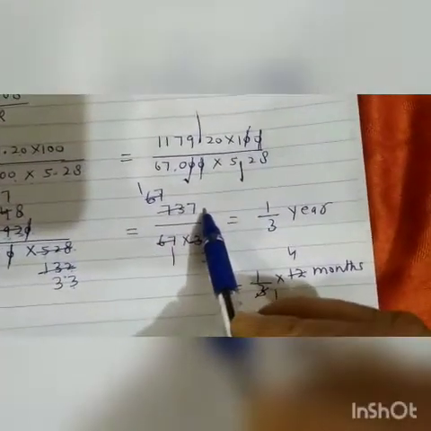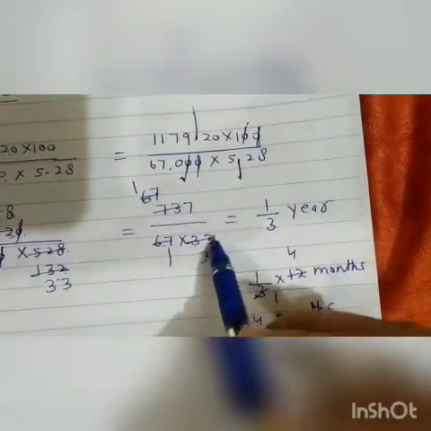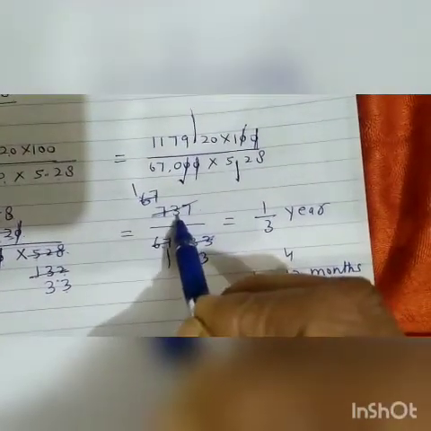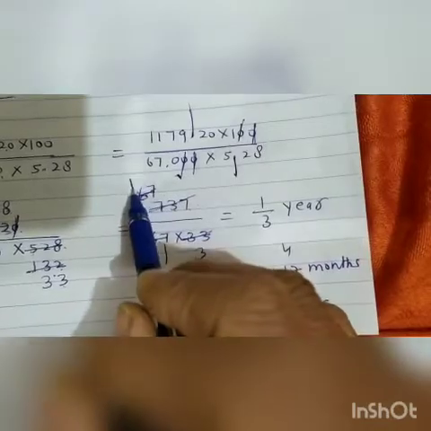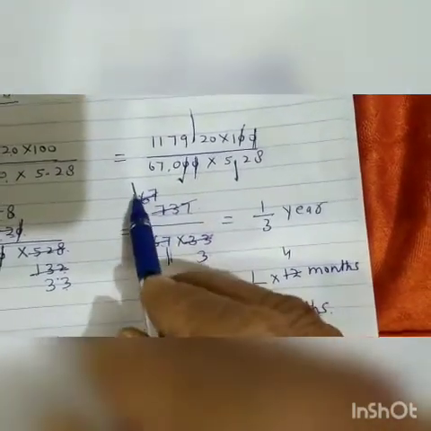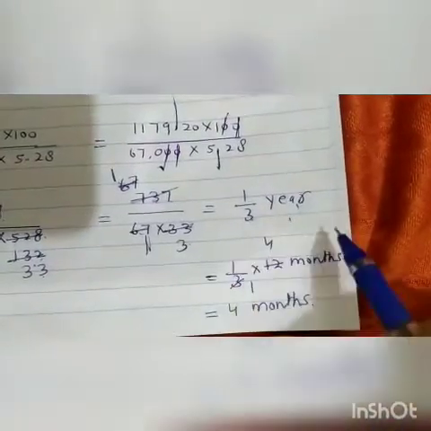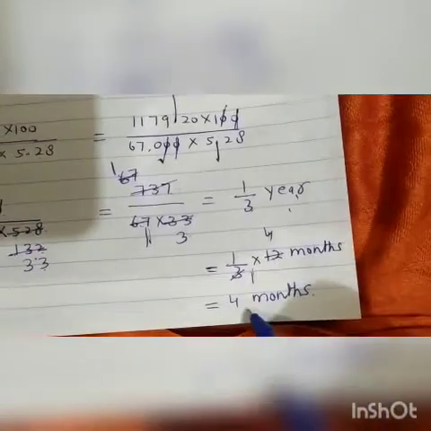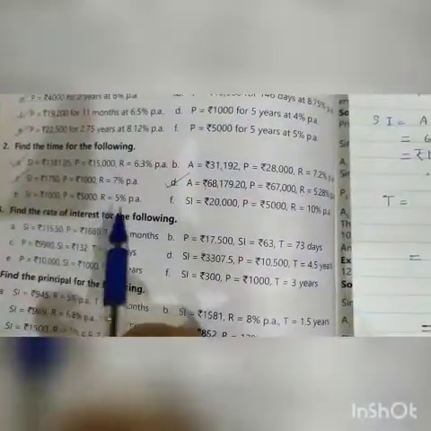Now 737 upon 67 into 33. Now by 11. 11 3s are 33. 11 6s are 66. 7 remainder 77. 11 7s are 77. Now 67 1s are 67. It is 1 upon 3 year. Now change this 1 upon 3 year into month. So we will multiply it by 12. 3 1s are 3, 3 4s are 12. Time is 4 months. So students, I have explained to you these 3 parts, A, C and D.